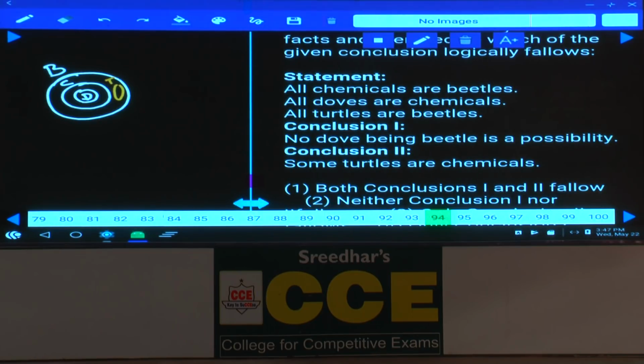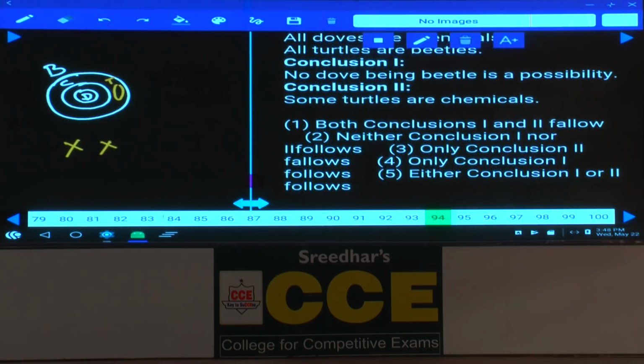Then first one, no dove being beetle is a possibility. Isn't it? No, it is not possible because all doves are beetles, hence it is false. Second one, some turtles are chemicals, no intersection between these two. Hence neither 1 nor 2, choice 2. 94, it is choice 2.